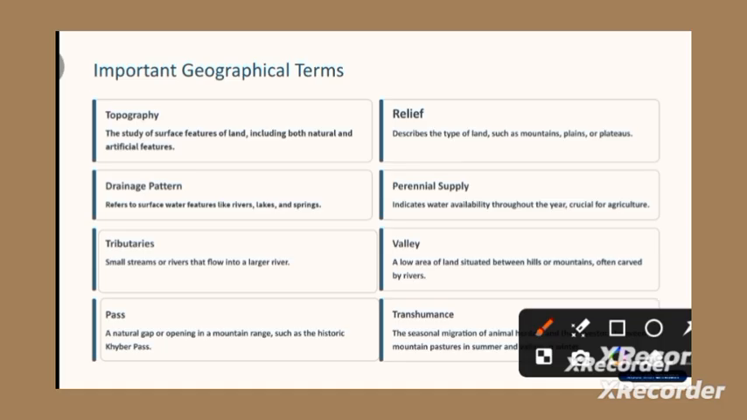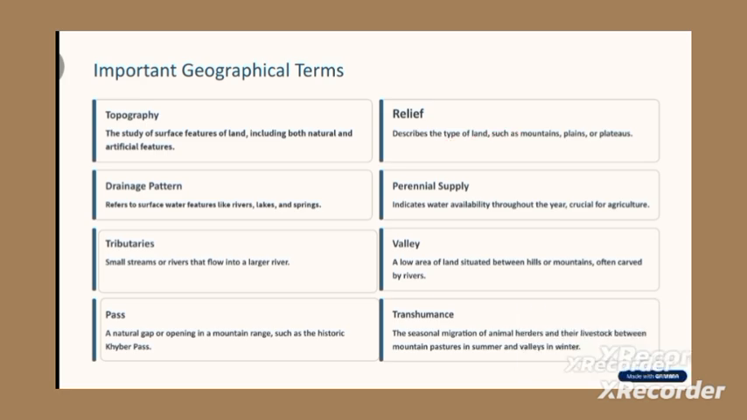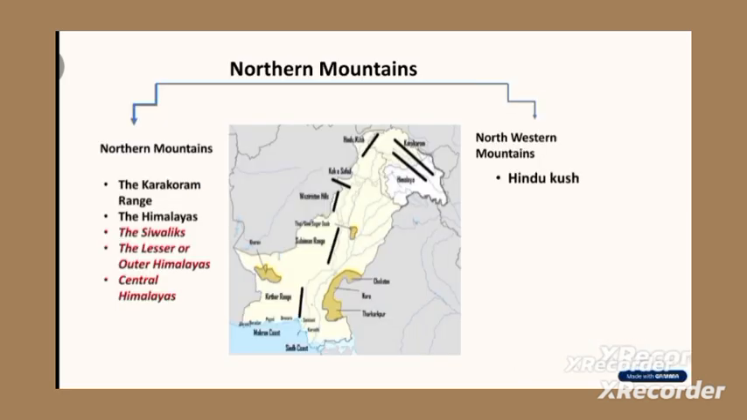So the word relief, what is it? It means type of land. How is the type of land of Northern Mountain? That's about the type of land that you are having. So let's move ahead and explore further about relief. Before that, let's discuss Northern Mountain.